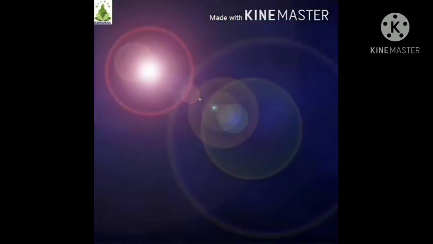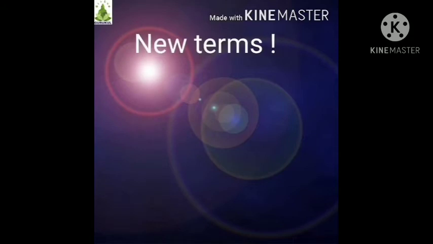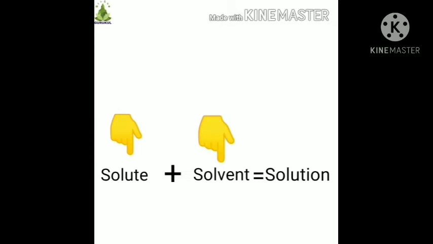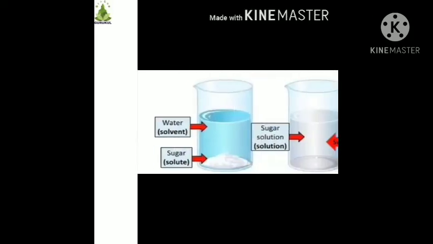Students, before moving further, let's learn some new terms. First is solute, second is solvent, and third is solution. Let's understand these new terms with the help of this chart. A simple solution is a mixture of two substances. One of them is called solute and another is solvent.